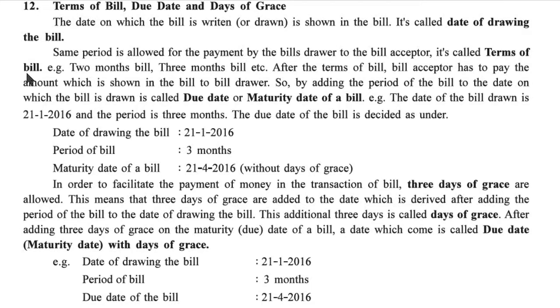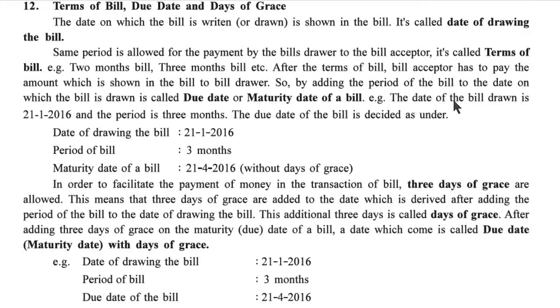It's called the terms of bill. As examples, 2 months bill, 3 months bill, etc. After the terms of bill, the bill acceptor has to pay the amount shown in the bill to the bill drawer. So the date obtained by adding the period of the bill to the date on which the bill is drawn is called the due date or maturity date of a bill.